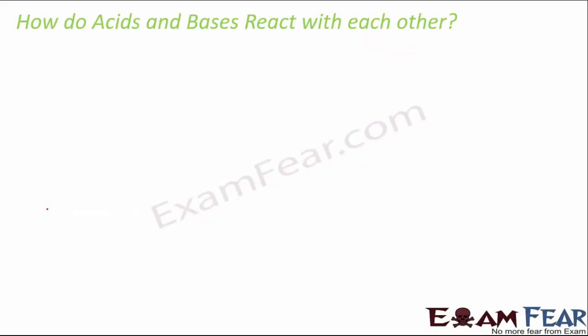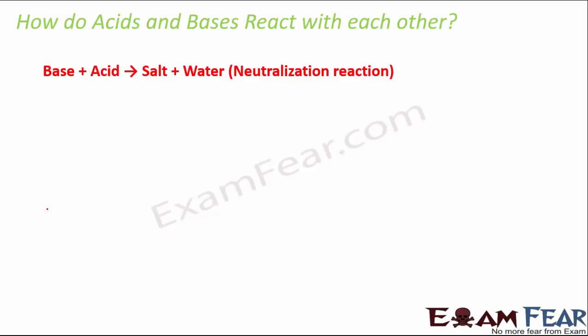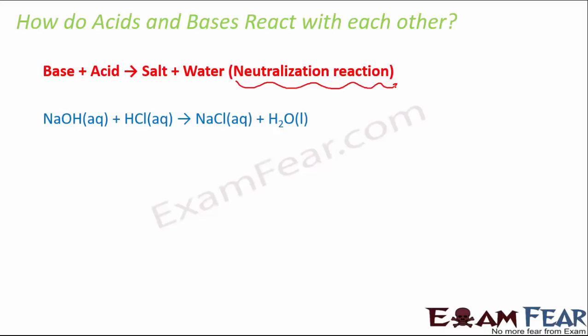Now the question is, how do acids and bases react with each other? We have learned about this reaction before also, that is the neutralization reaction. Acid and base always combine to form salt and water. For example, HCl plus NaOH gives you NaCl plus water. So base and acid always combine to give salt. Why is it called a neutralization reaction? Because the base and the acid try to neutralize the acidic and basic nature of each other.